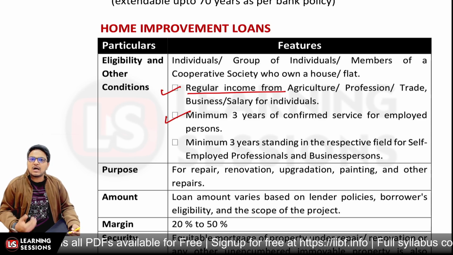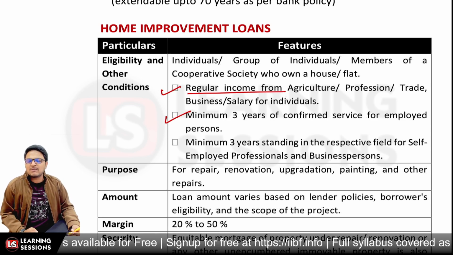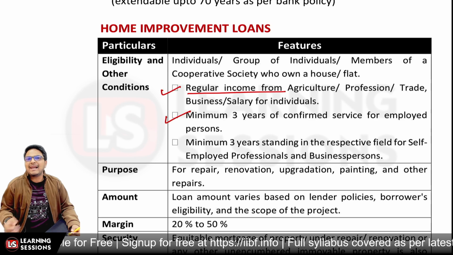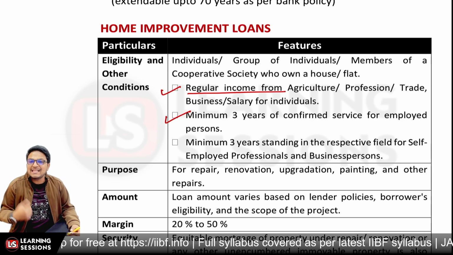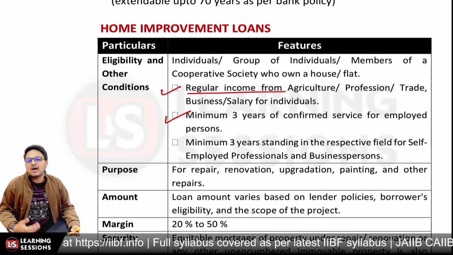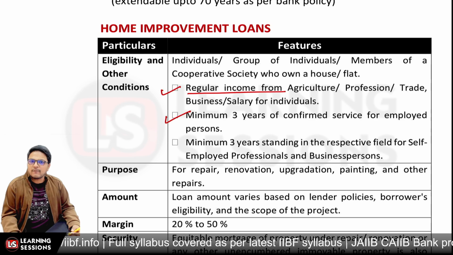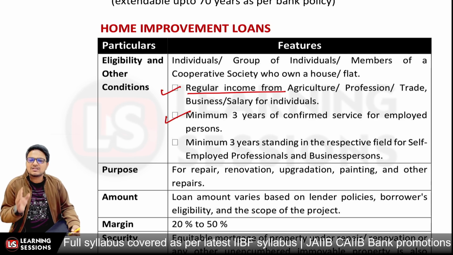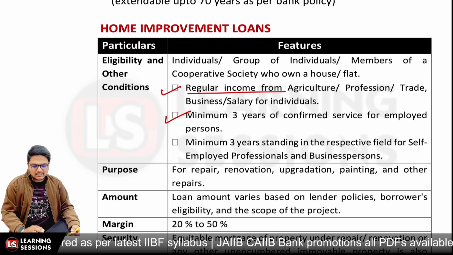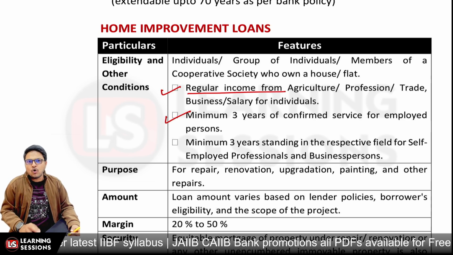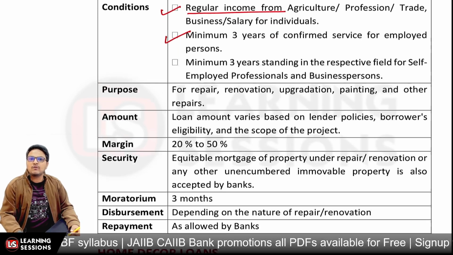And further, we talk about the amount of the loan. Now the loan quantum actually depends upon the particular lender's policy, what the borrower's capacity or eligibility is, and also upon the scope of the project, that is, what is the maximum cost that can be there in this particular project, right? That particularly depends upon the same. And if we talk about the margin for the home improvement loan, it ranges from 20 to 50%.